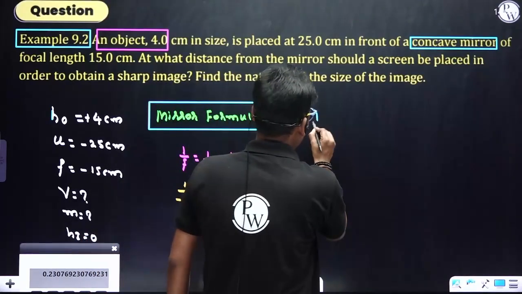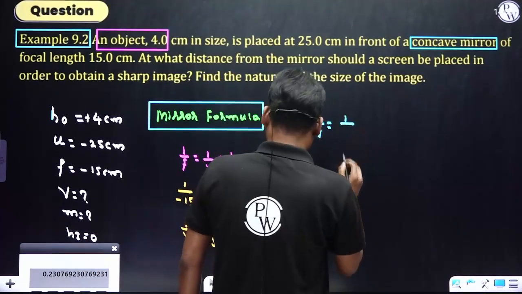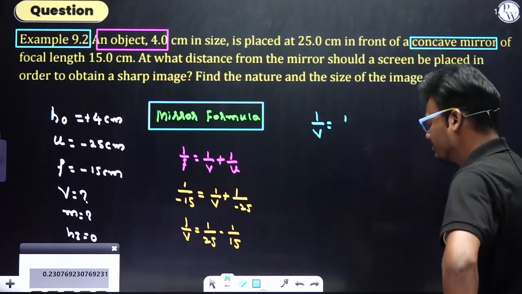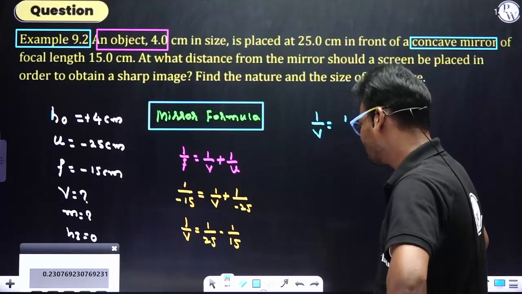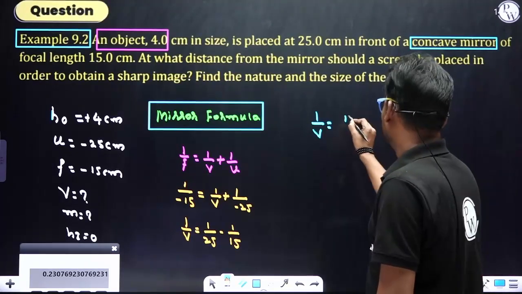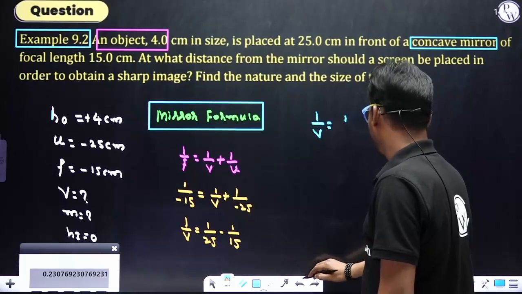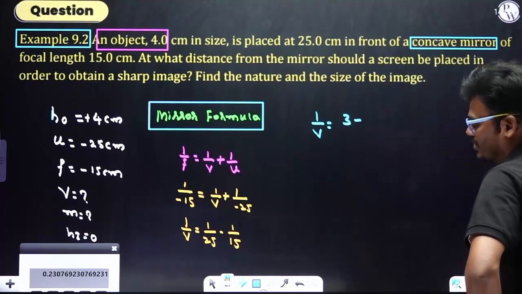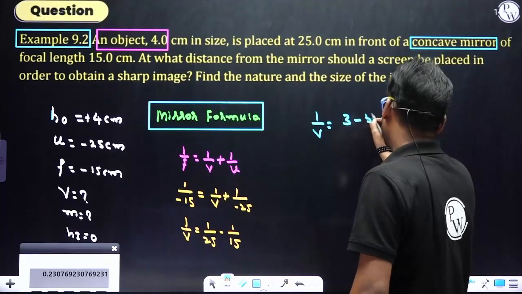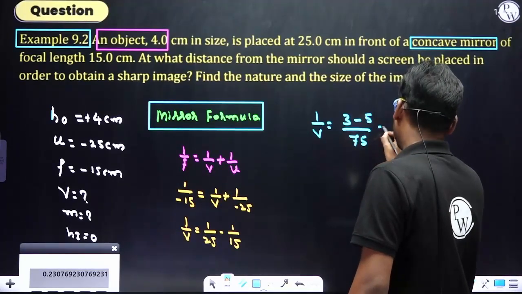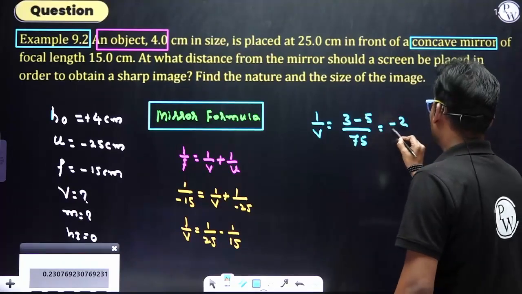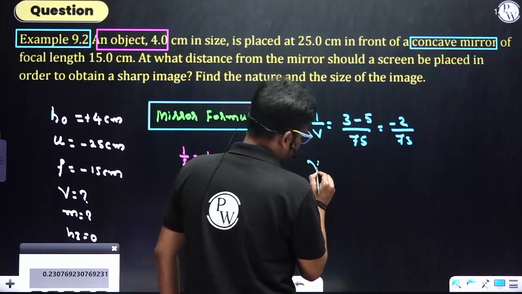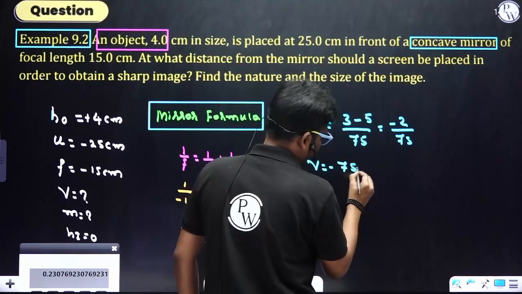So simplification, 1 by V is equal to, if you take LCM, 75. 3 minus 5, that is minus 2 divided by 75. So V is equal to minus 75 divided by 2.